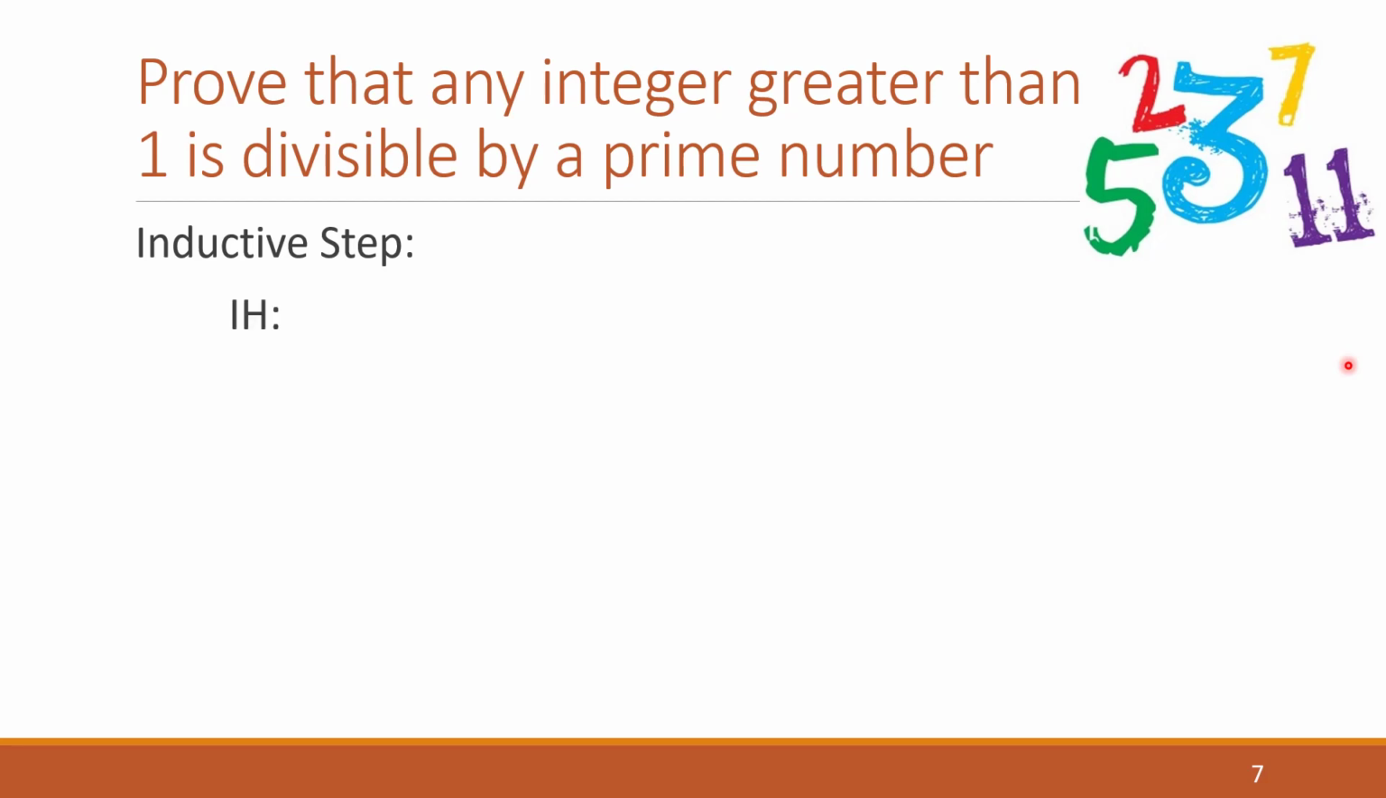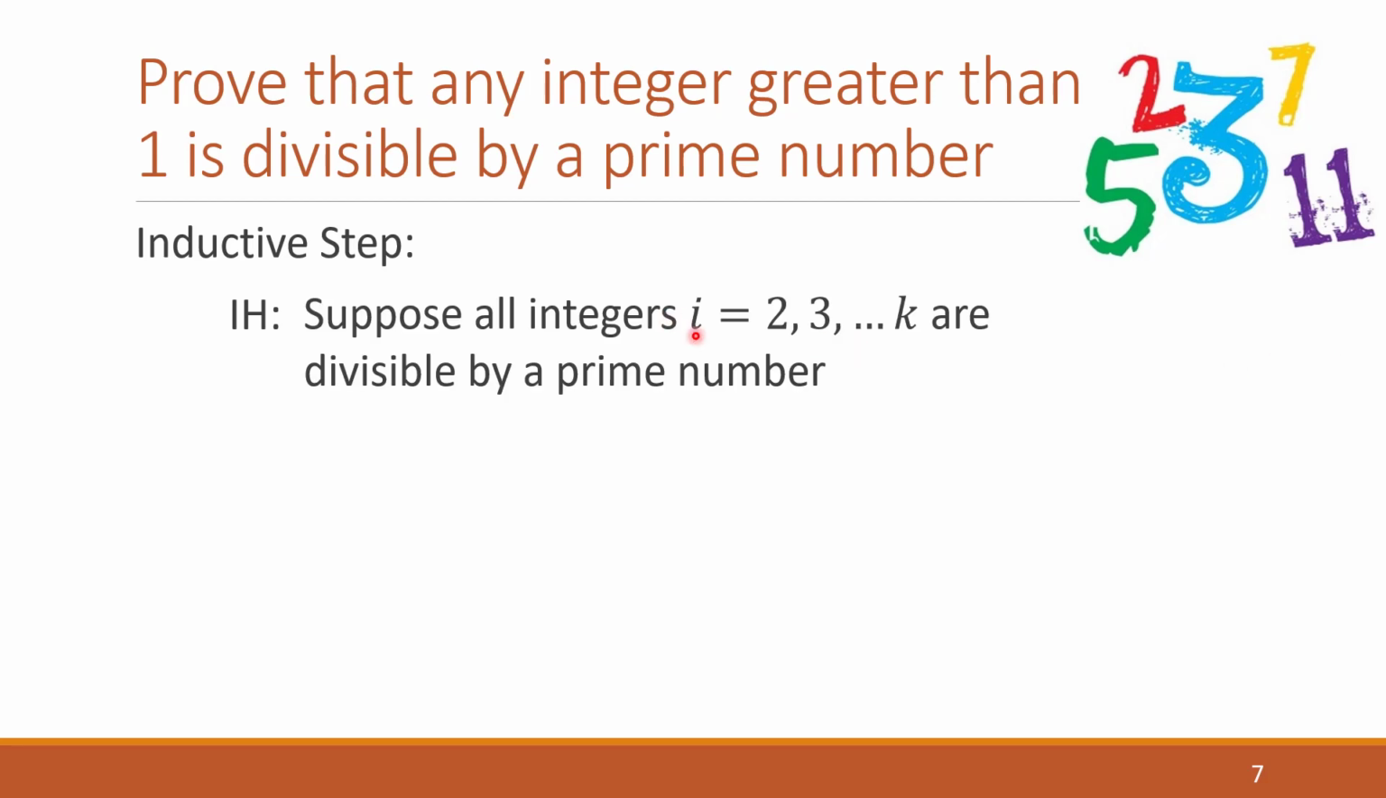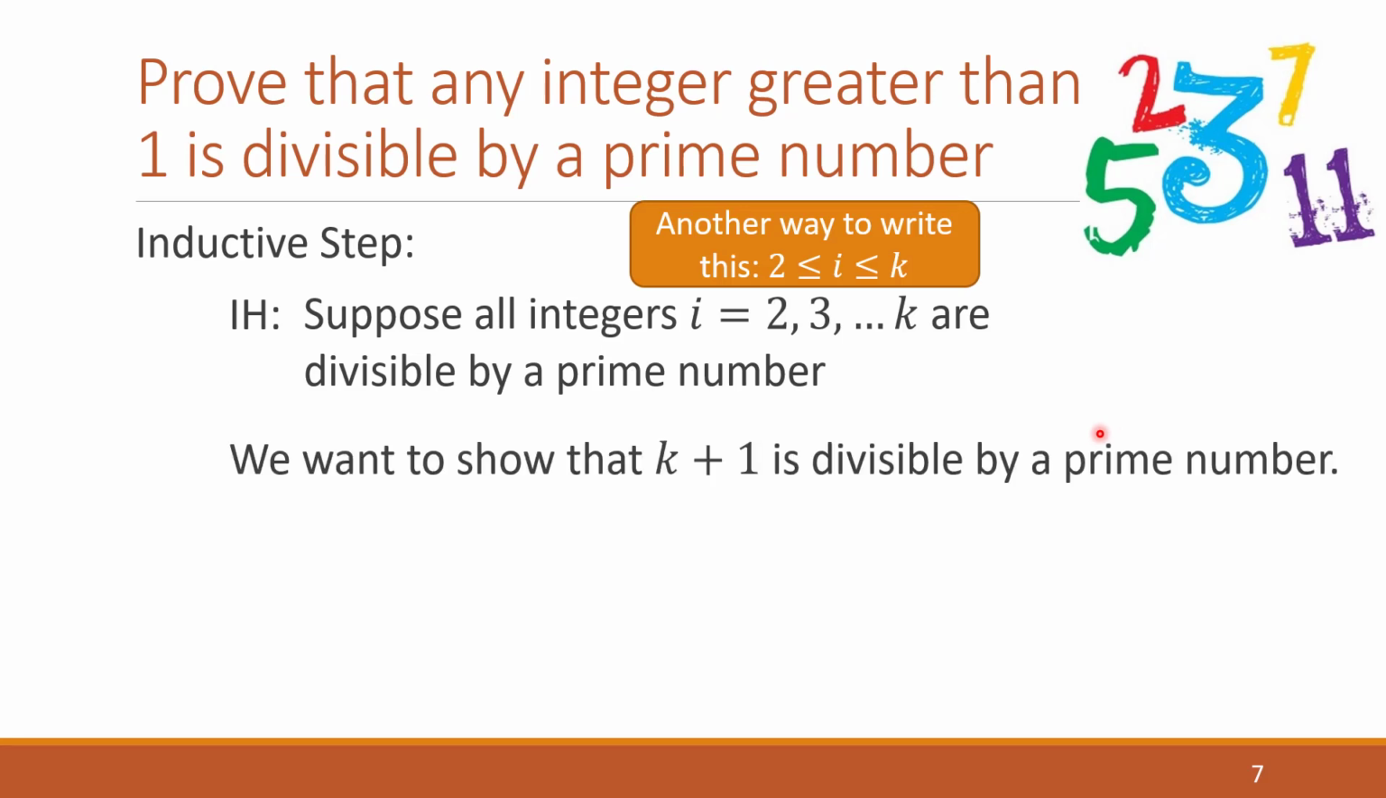So now for my inductive hypothesis, I want to assume that a range of numbers, all the numbers up until k, are divisible by a prime number. Not just k. If you recall back, we had said just k was divisible by a prime number. Now I'm saying all the numbers up to k are divisible by a prime number. And we can write that using this notation as well. And just as before, we want to show that k plus 1 is divisible by a prime number. So this is really the only part that's changed.